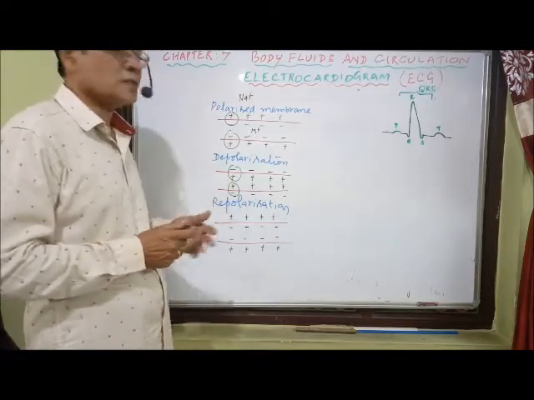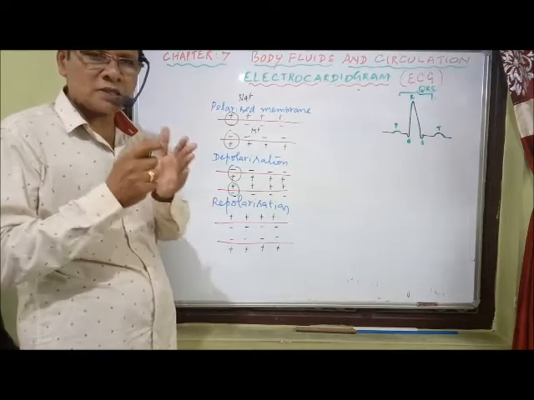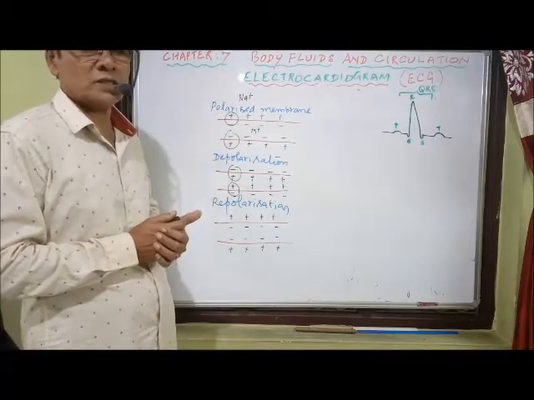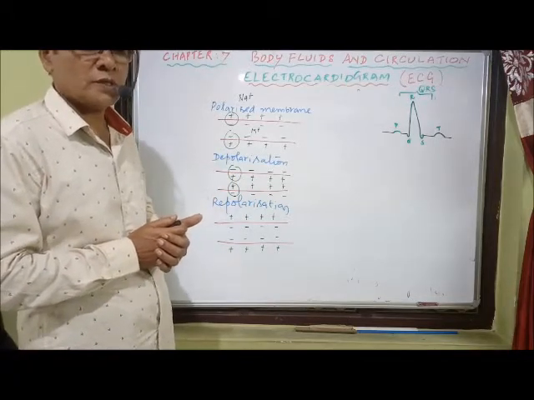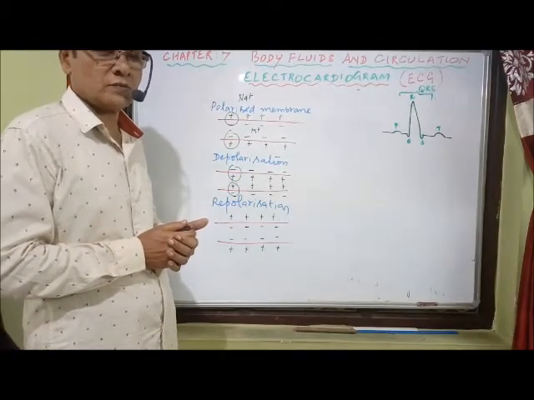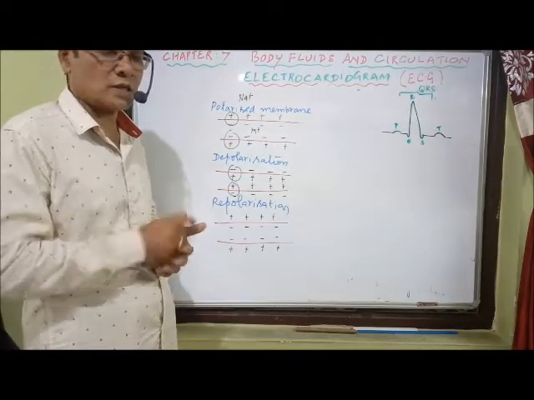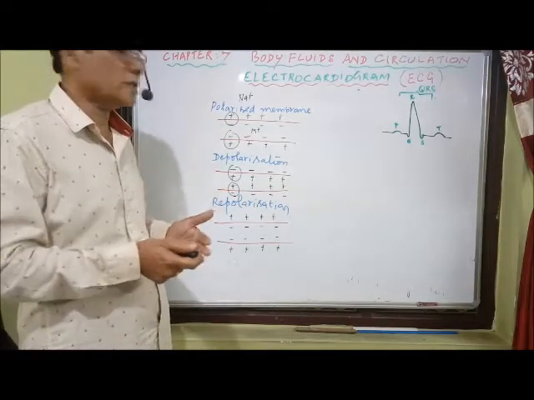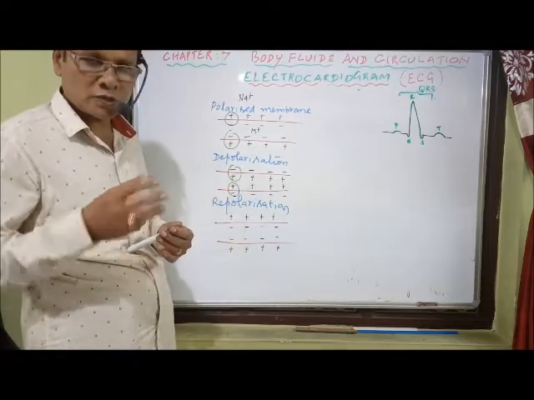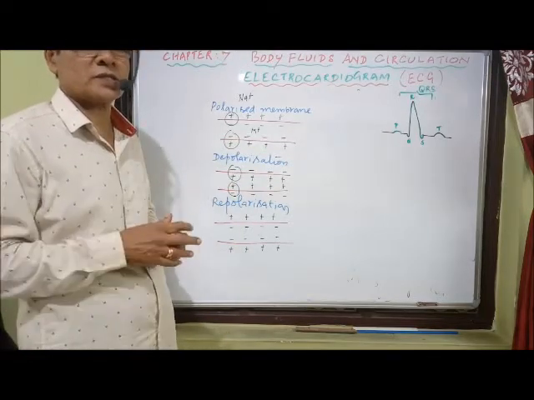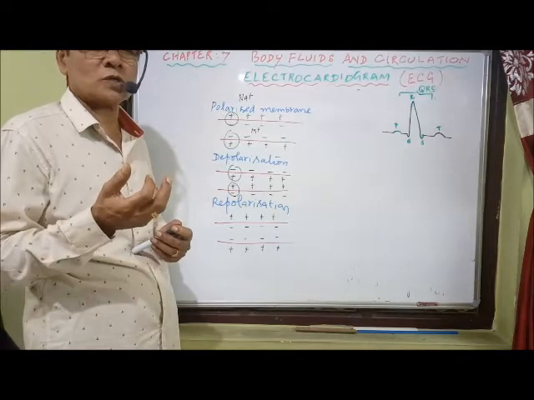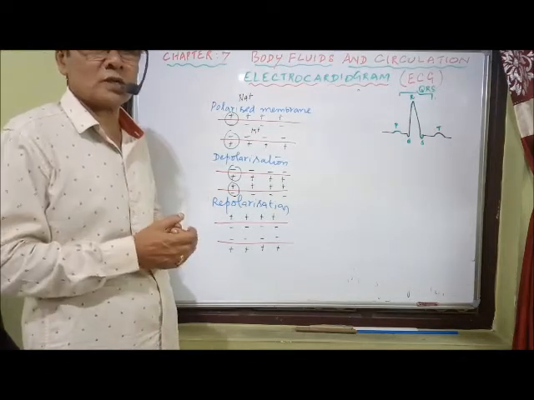That generates electrical impulses. So the generation of electrical impulses by depolarization is called electrical potential, or we can say action potential. Because of the changes in electrical potential across the heart in one cardiac cycle, we have the different waves. So this is the action potential generation because of depolarization. That electrical potential is responsible for the contraction of the heart muscles.